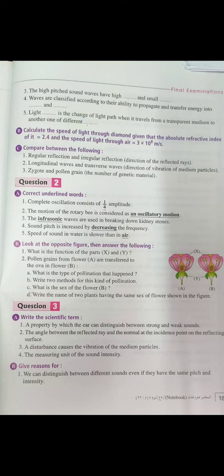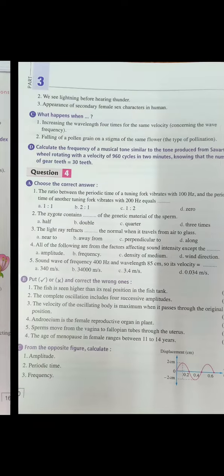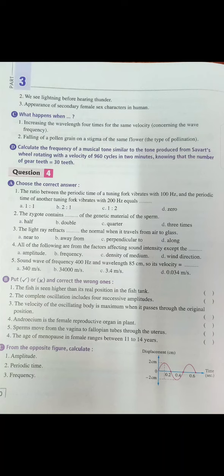Question B. Give reason for. 1. We can distinguish between different sounds even if they have the same pitch and intensity because they are different in harmonic tones that accompany the fundamental tone. 2.